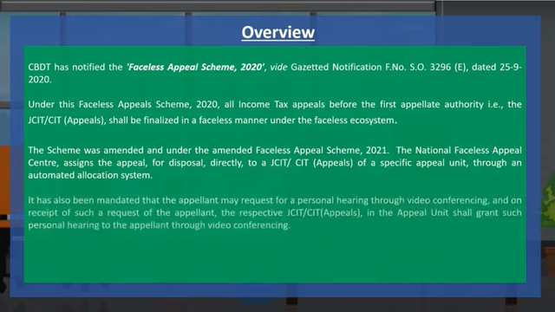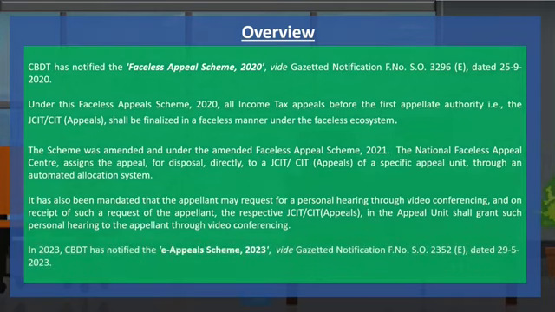The appellant may request for a personal hearing through video conferencing, and on receipt of such a request of the appellant, the respective JCIT or CIT appeals in the appeal unit shall grant such a personal hearing to the appellant through video conferencing. In 2023, CBDT has notified the e-appeal scheme, vide Gazette notification dated 29th May 2023.